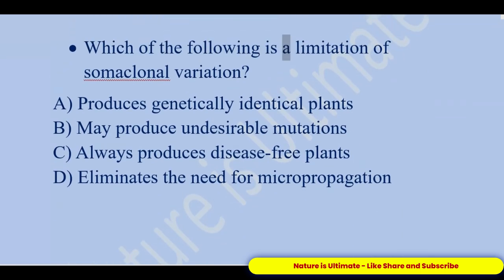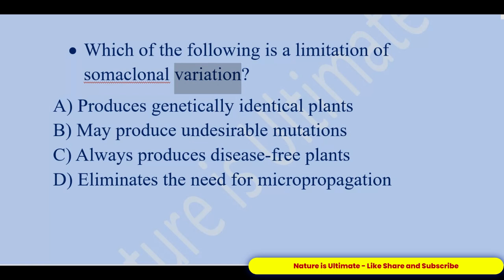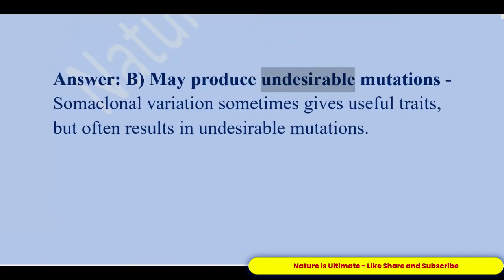Which of the following is a limitation of somaclonal variation? A. Produces genetically identical plants. B. May produce undesirable mutations. C. Always produces disease-free plants. D. Eliminates the need for micropropagation. Answer: B. May produce undesirable mutations. Somaclonal variation sometimes gives useful traits, but often results in undesirable mutations.